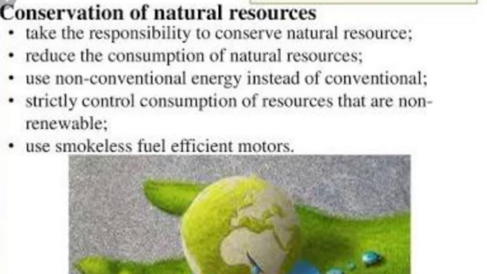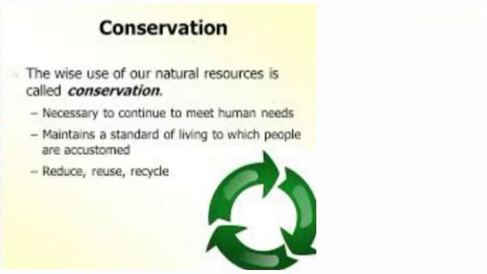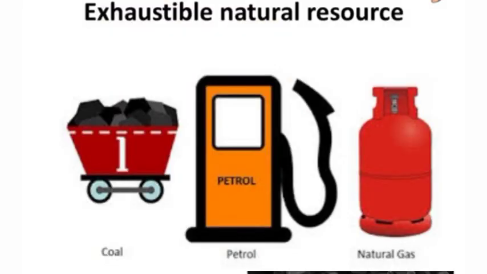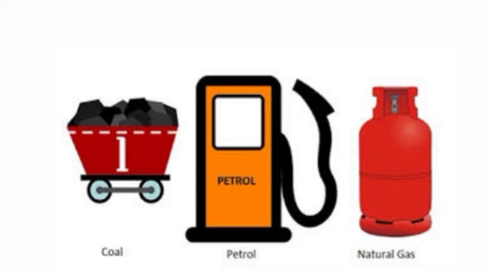That means wise and careful use of resources to ensure that these resources can be made available for our future generations. And in this chapter, we are going to study about coal, petroleum, and natural gas. One by one, I will tell you about their formation, about the uses of coal, petroleum, and natural gas, and also the products obtained from coal and petroleum.